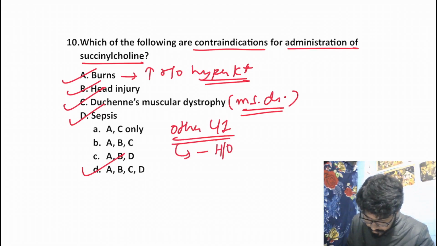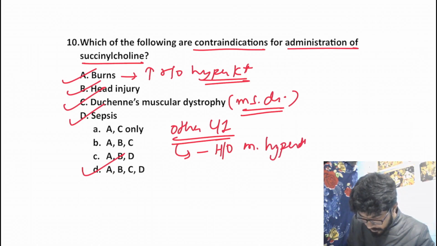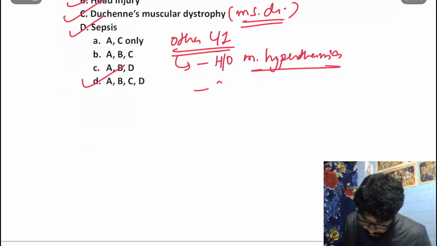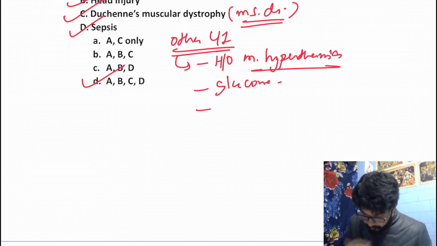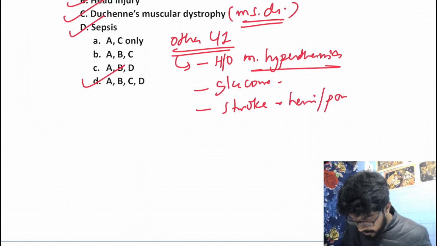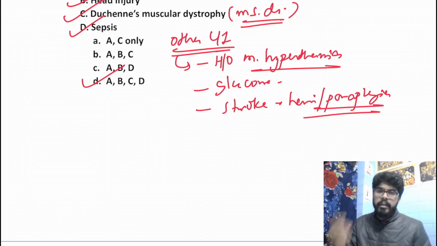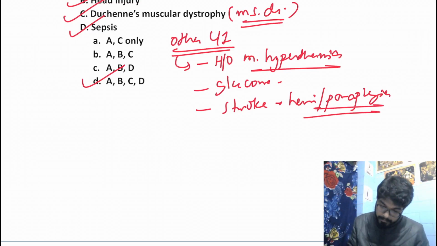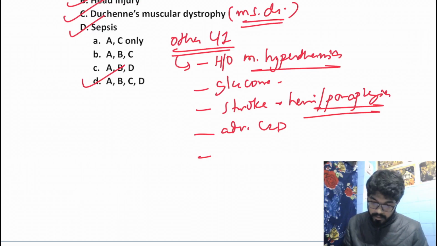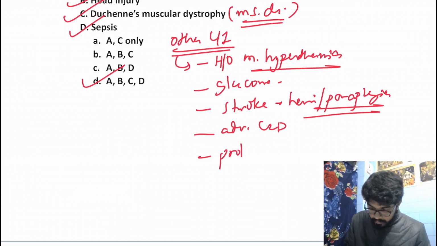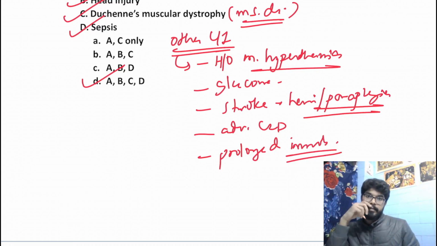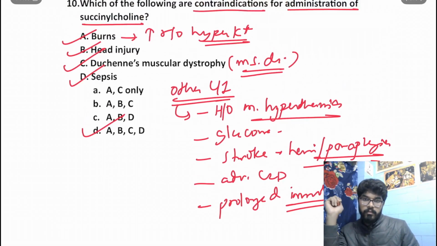Right. Remember that history of malignant hyperthermia is a contraindication because succinylcholine is a trigger for it. Right. Then we have glaucoma because of increased intraocular pressure. Even stroke leading to paraplegia. Right. But in very acute stroke, we might use succinylcholine. Right. Then advanced CLD, right, because liver produces succinylcholinesterase or butyrylcholinesterase. Right. And even in prolonged immobilization. Okay, these are the contraindications for the use of succinylcholine.